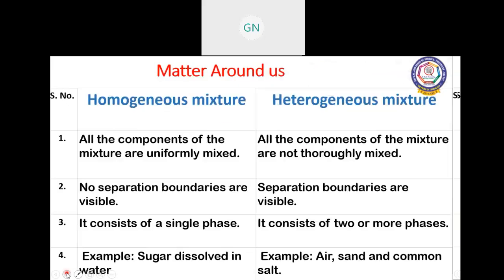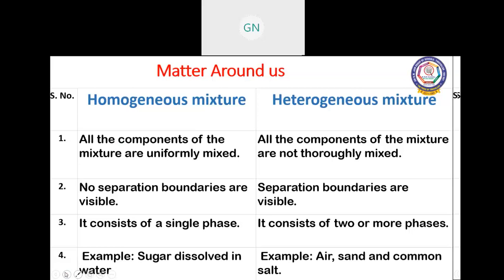Let us see the difference between homogeneous and heterogeneous mixtures. In a homogeneous mixture, all components are uniformly mixed. In a heterogeneous mixture, the components are not mixed uniformly.